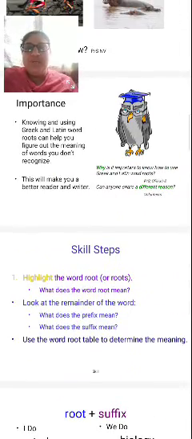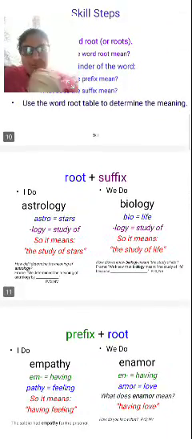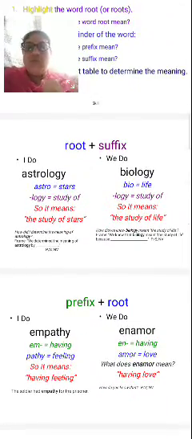I already told you here: words you don't recognize with only the roots. What is the meaning of that root? Astro. What is the astro? When you add the suffix to the root, it becomes astrology, and then you get the answer: stars, study of. So astrology means the study of stars.